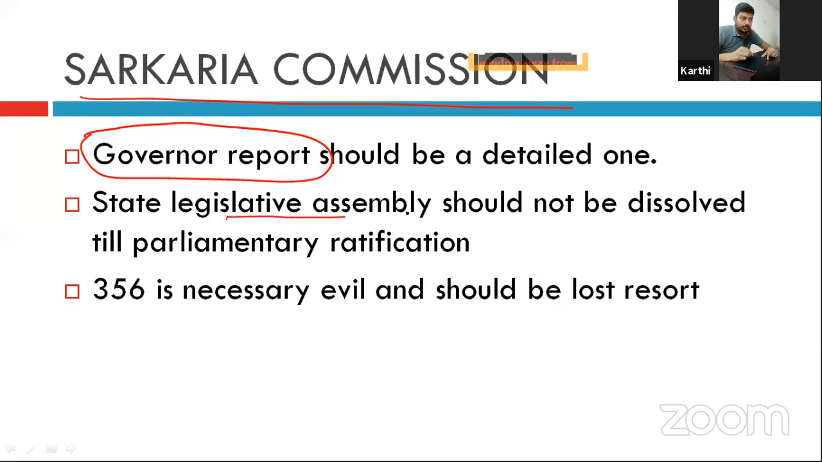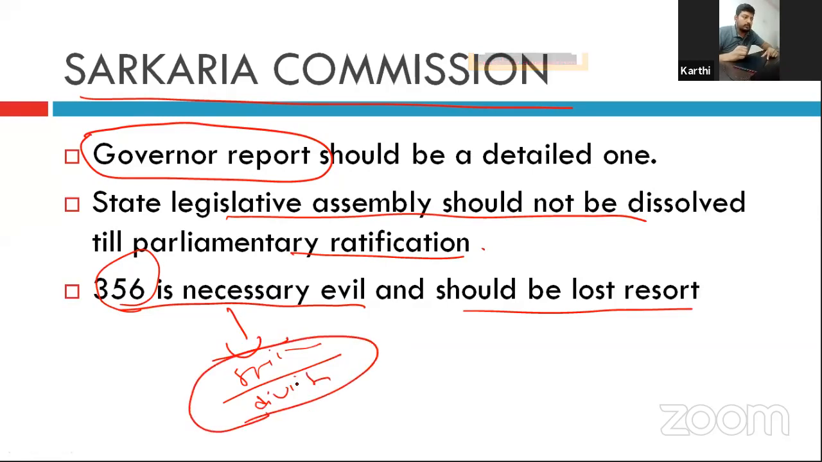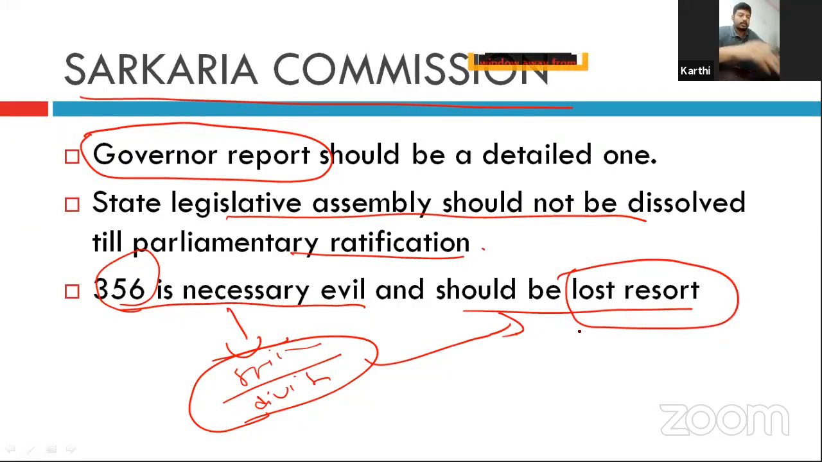The state legislative assembly should not be dissolved till the ratification by the Parliament. Article 356 is a necessary evil and should be the last resort. That is, this commission did not recommend abolishing Article 356. It is necessary because India is still a nation in the making. There are a lot of divisive forces. So it is a necessary evil according to the Sarkaria Commission, and it should not be used frequently. It should be the last resort. When all other opportunities are exhausted, only then can you use Article 356.